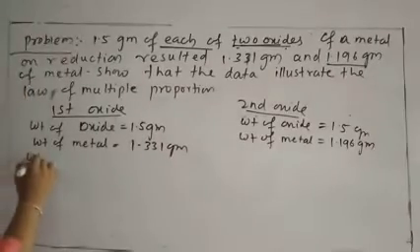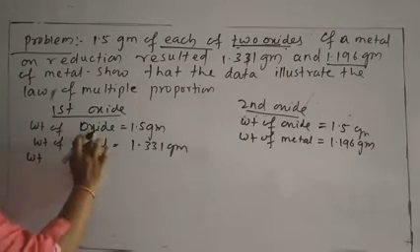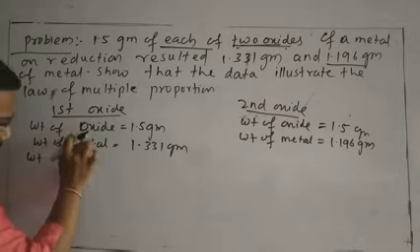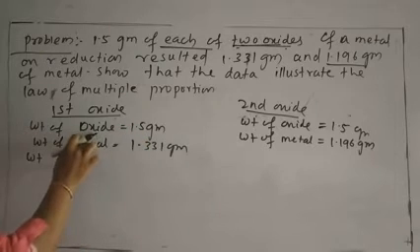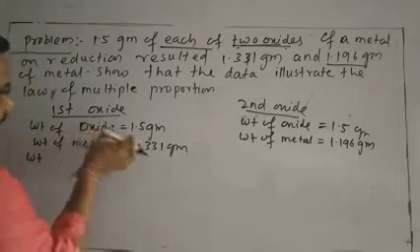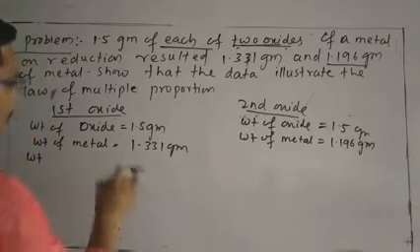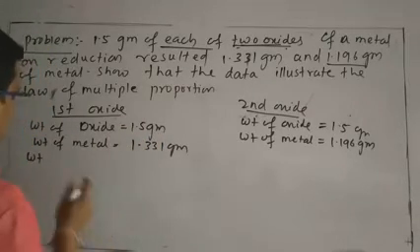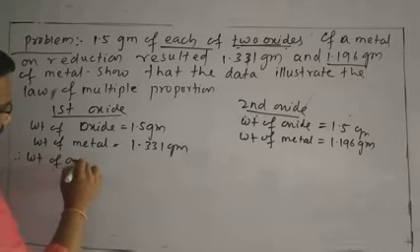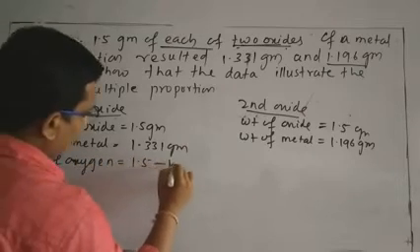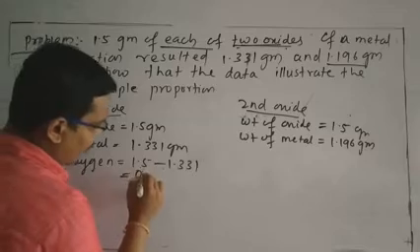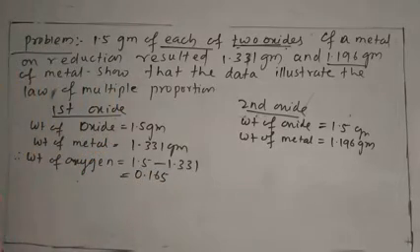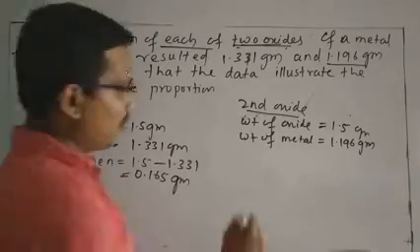You can also find out the weight of oxygen. How can you find it? Because this is a metal oxide, the weight of metal plus the weight of oxygen gives 1.5 gram. Among this, the weight of metal is 1.31 gram. Therefore the weight of oxygen is 1.5 minus 1.31, which is 0.165 gram.